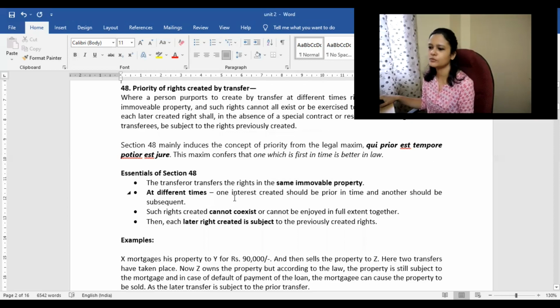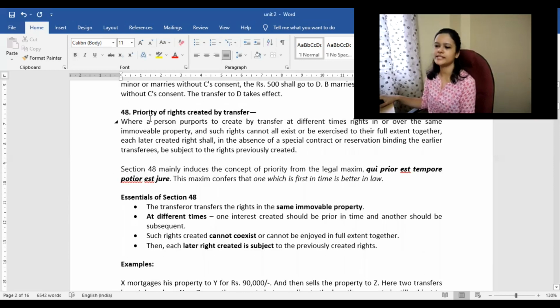Next, we have two more concepts. First is priority of rights created by transfer. Like I told you, priority of rights is somewhat similar to this first come, first serve basis that we see in some webinar, workshop and all that stuff.